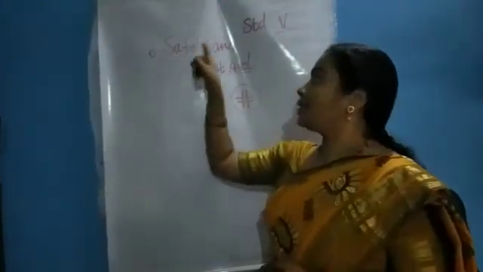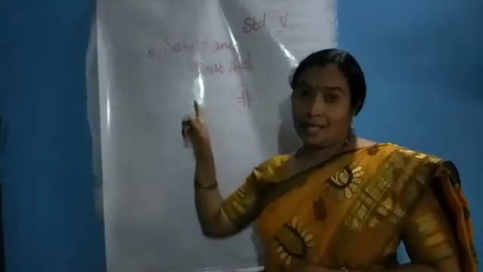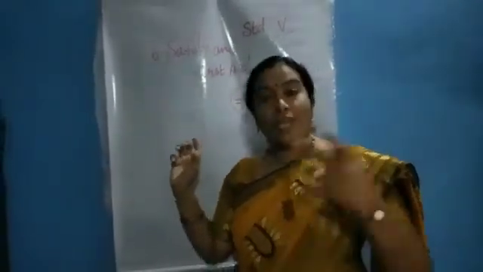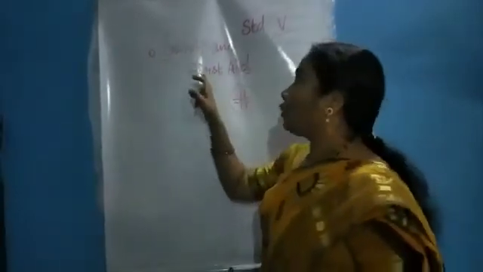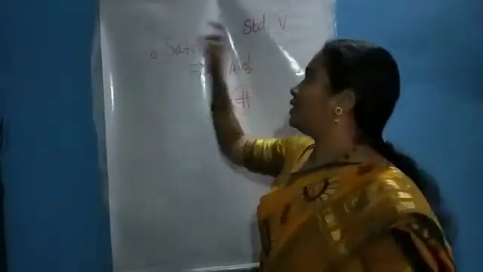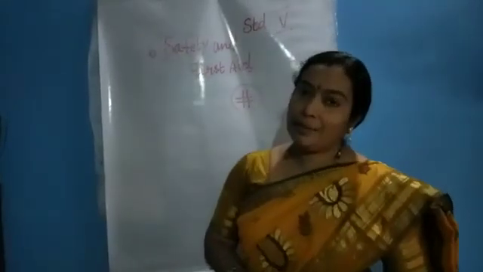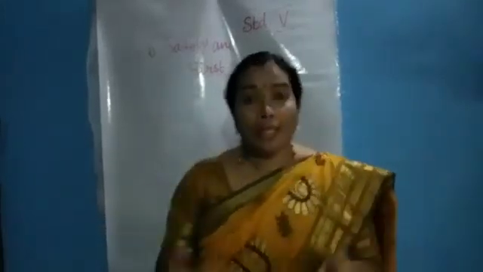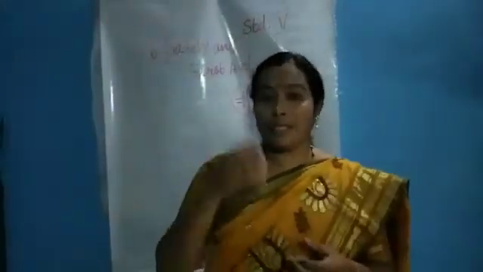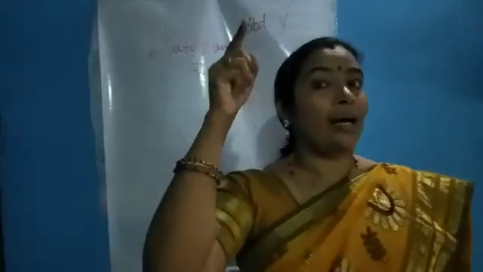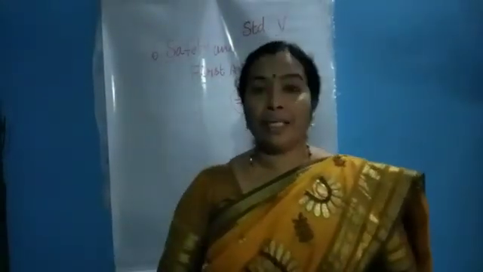This is chapter 6 and the topic is safety and first aid. First, we are going to discuss the topic first aid, and we will discuss safety later. The general medicines kept inside the box in the bus and other kinds of vehicles is called a first aid box, otherwise a first aid kit.